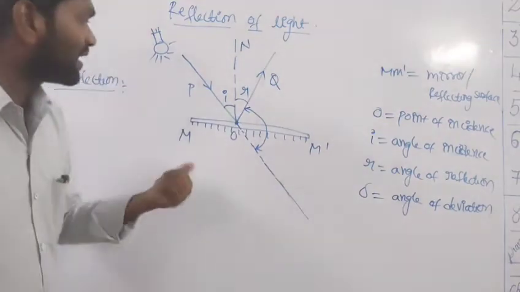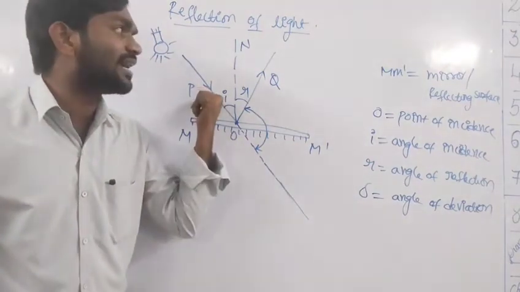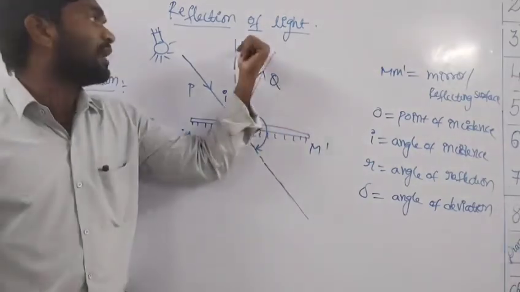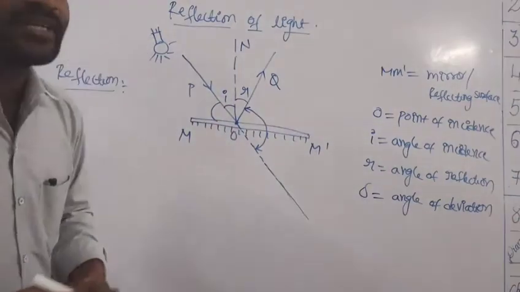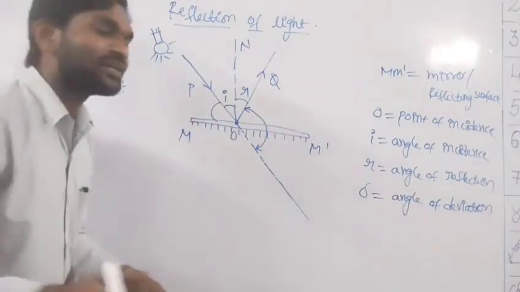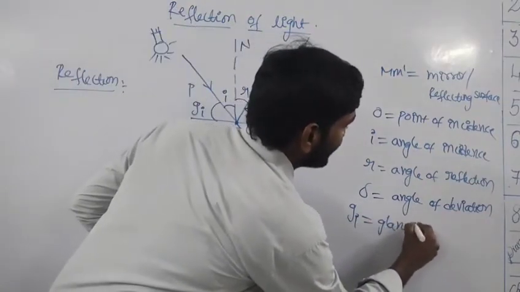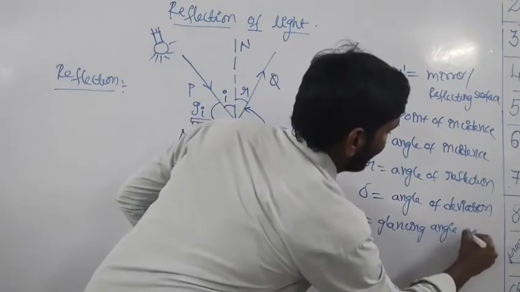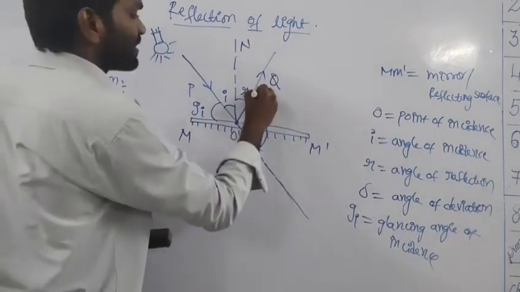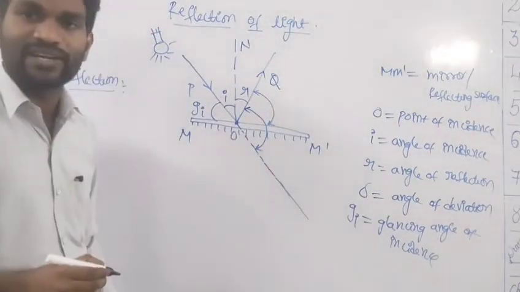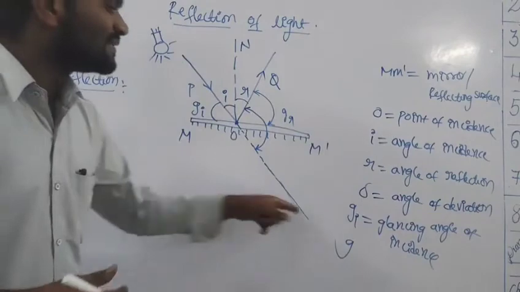Now I'll recall the terms once again, where MM dash is the mirror or reflecting surface, P is the incident light ray, Q is the reflected light ray, and ON is the normal. The angle made by the incident ray and the surface of the mirror is known as the glancing angle of incidence, represented by G. Similarly, the angle the reflected ray makes with the surface of the reflecting object is called the glancing angle of reflection, represented by ZR.